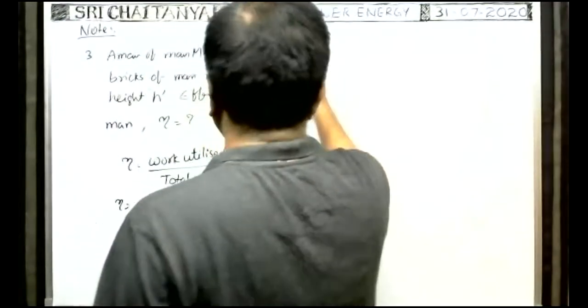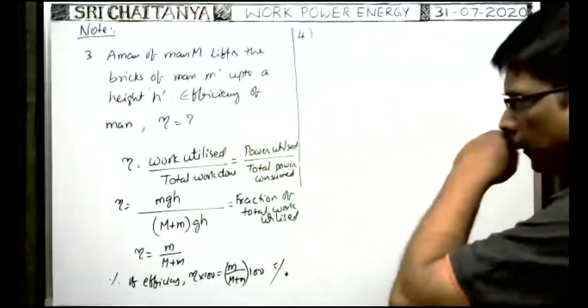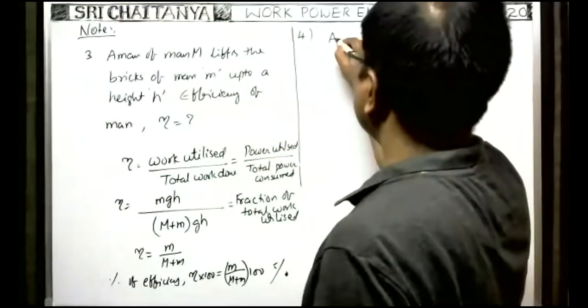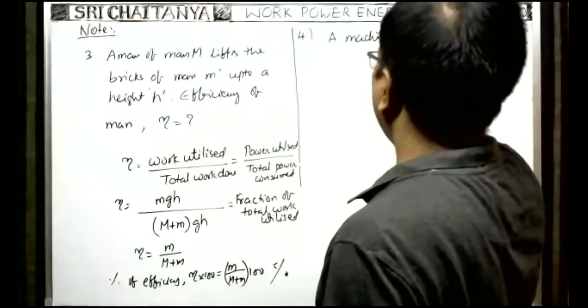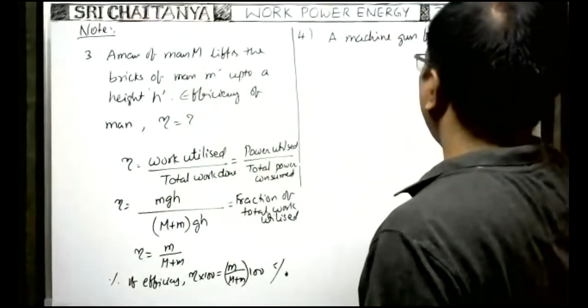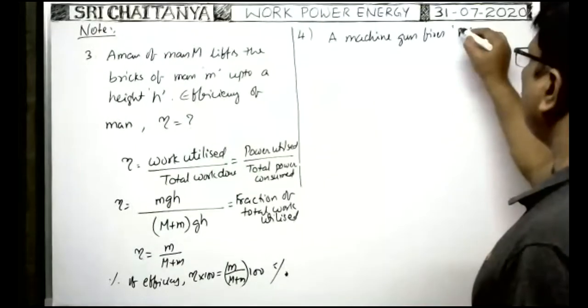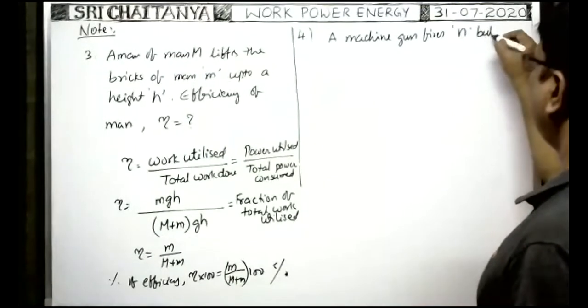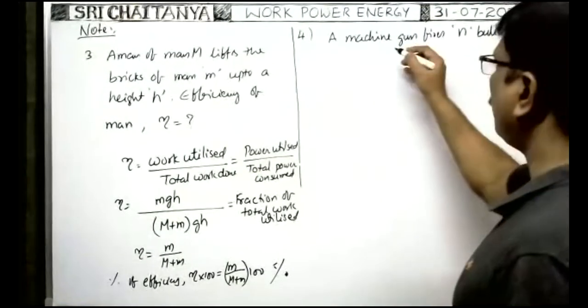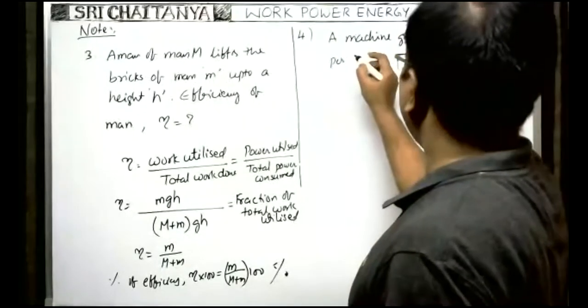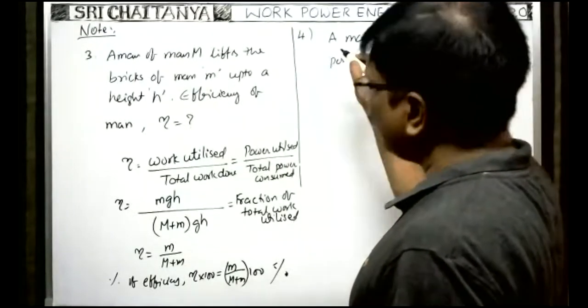Next, fourth note point. A machine gun fires n number of bullets per second. N number of bullets are fired in a time t seconds.